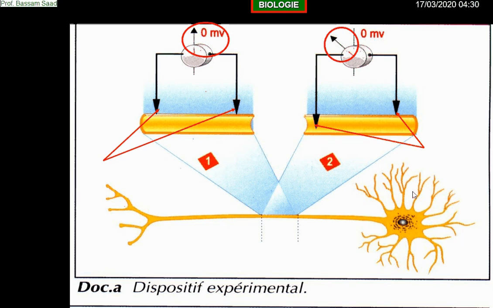Once the needle deviated in this direction, it means that this electrode that is on the axon is positively charged, while the second that is inserted inside is negatively charged. So we say that the axon or the neuron has two poles. It is what? Polarized. Very good. The neuron is polarized. It means that it has two poles as the battery, plus and minus.